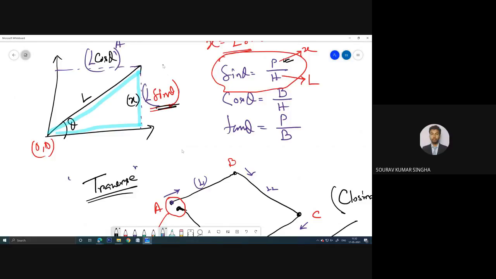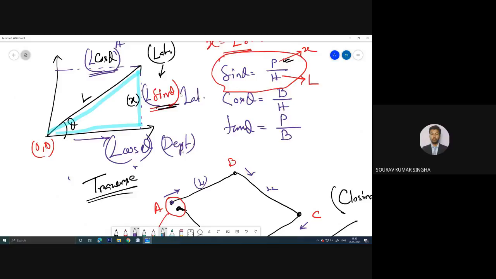So L sin theta is for the latitude, and L cos theta, that means this parallel line, you can see this parallel line is represented by L cos theta. So L cos theta is for the departure, and L sin theta is for the latitude. Okay, latitude L sin theta, departure L cos theta.